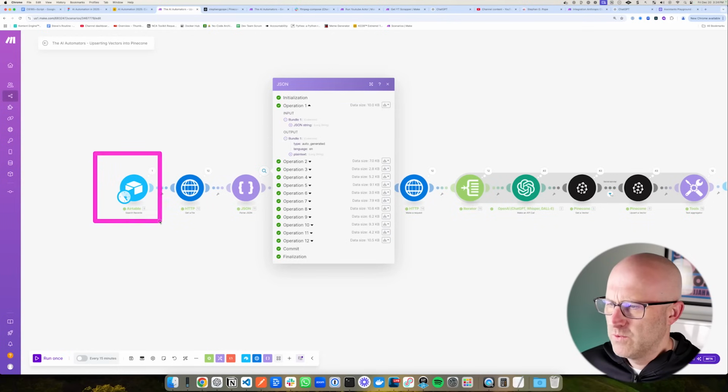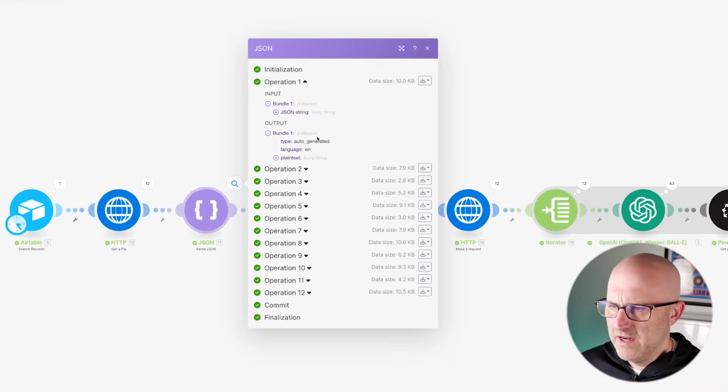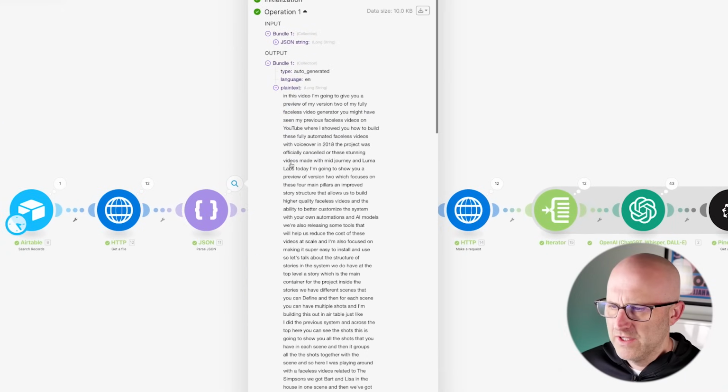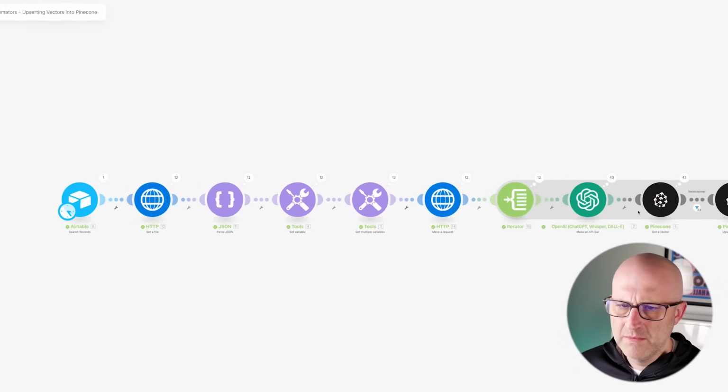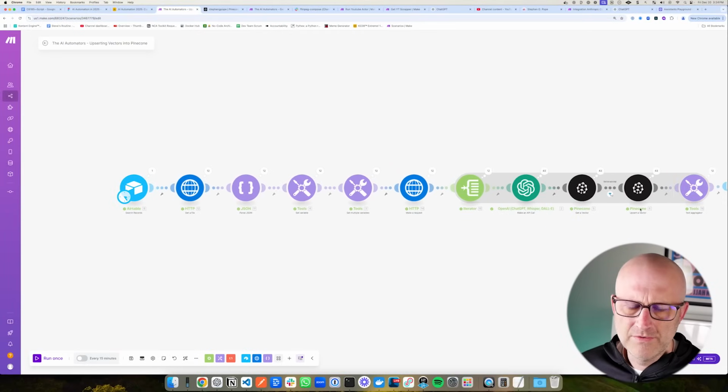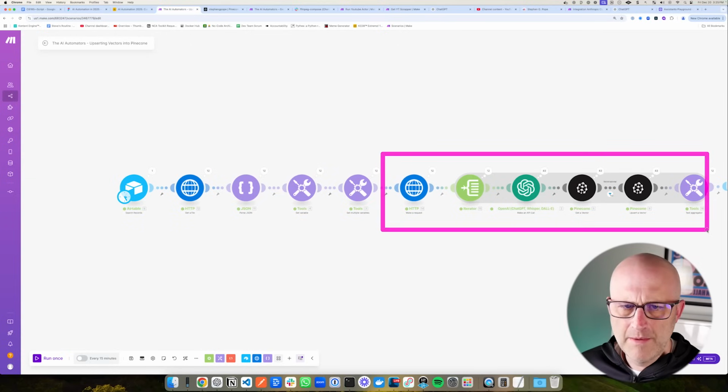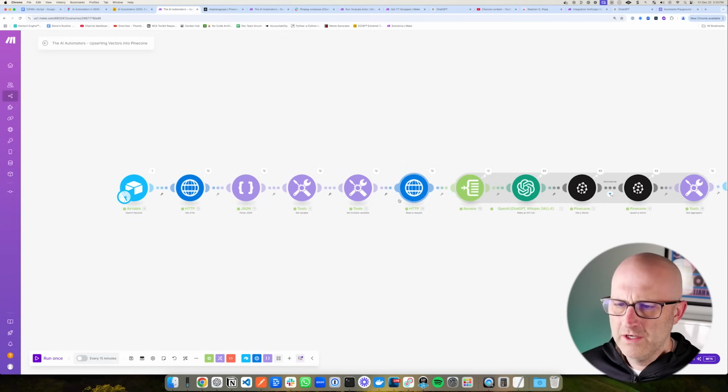So you can see here we had 12 operations. That means there were 12 rows that we pulled into this particular search. And now we have the data here, and we have that plain text transcription that we can use and ultimately store in our Pinecone database for retrieval later when we are processing our own requests into our own AI tool. Now, these modules here are just helping us clean up some data for these steps that are coming up here. And then this module here is just helping us break up that transcription text.